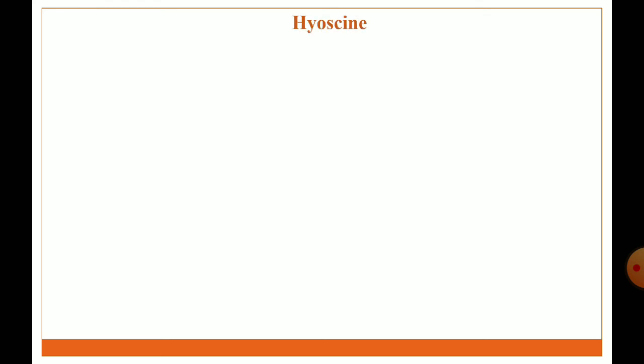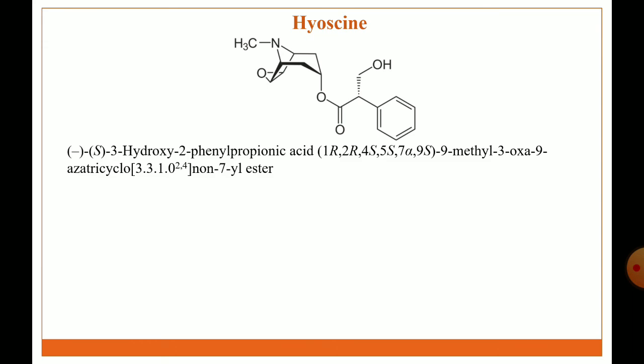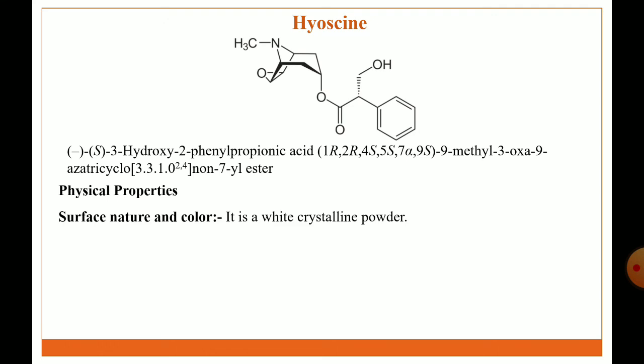Next drug is hyoscine. This is the structure of hyoscine. IUPAC name: (S)-3-hydroxy-2-phenylpropanoic acid (1R,2R,4S,5S,7s)-9-methyl-3-oxa-9-azatricyclo non-7-yl ester.